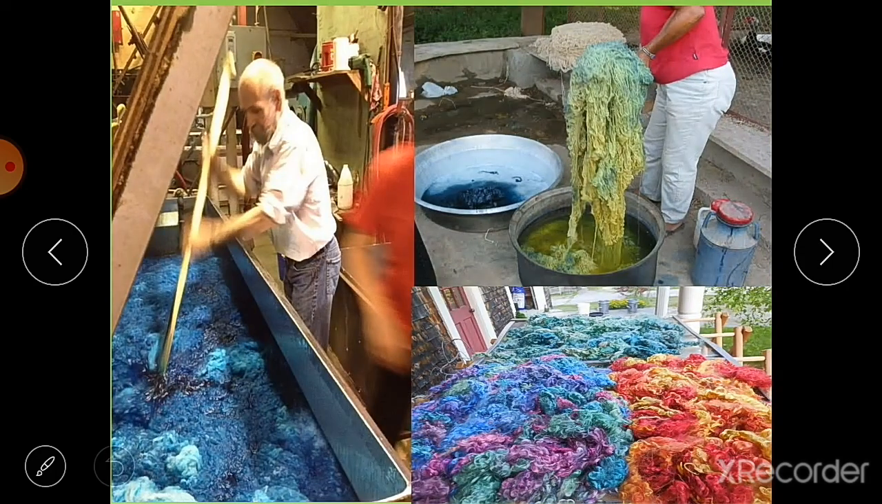Then this is the process of dyeing. You can see here colored solutions are used to dye these wool fibers. You can see different colors or dyes are used. Dyes are made up of chemicals.